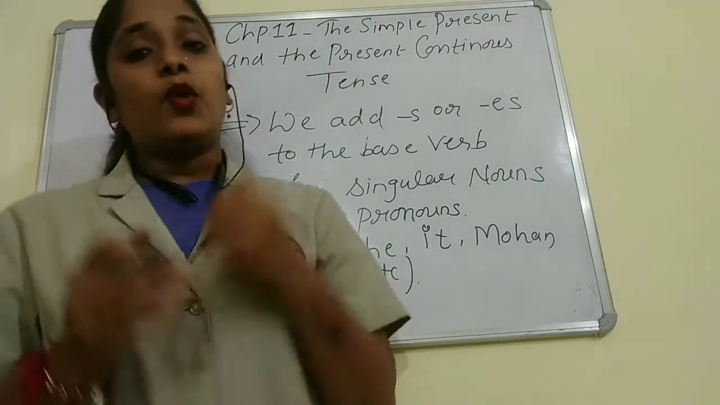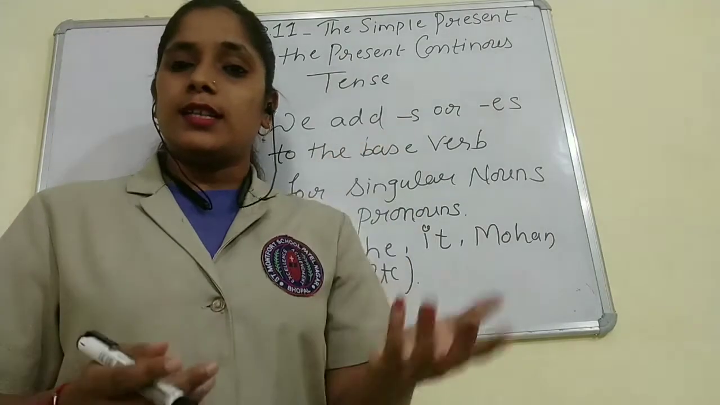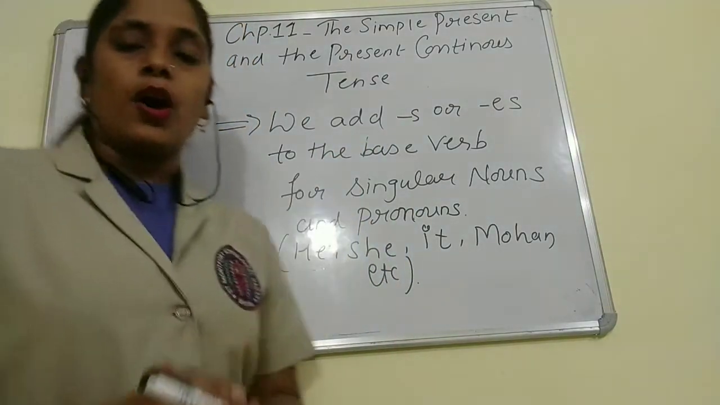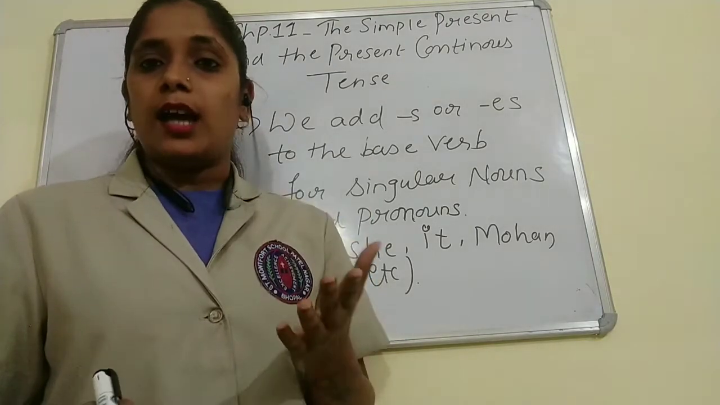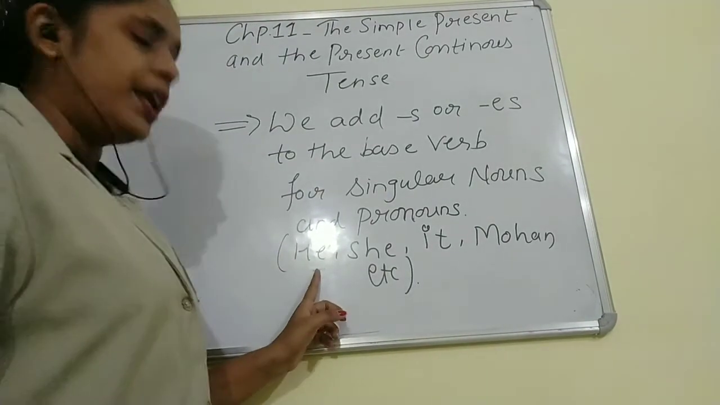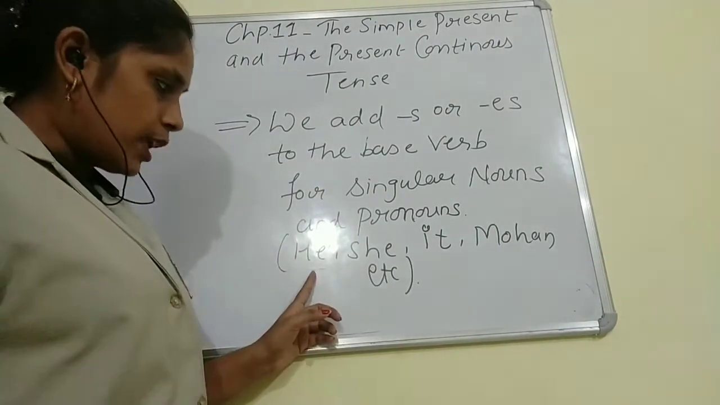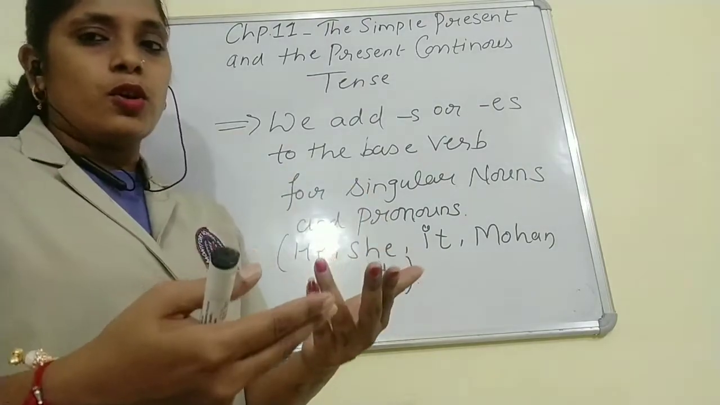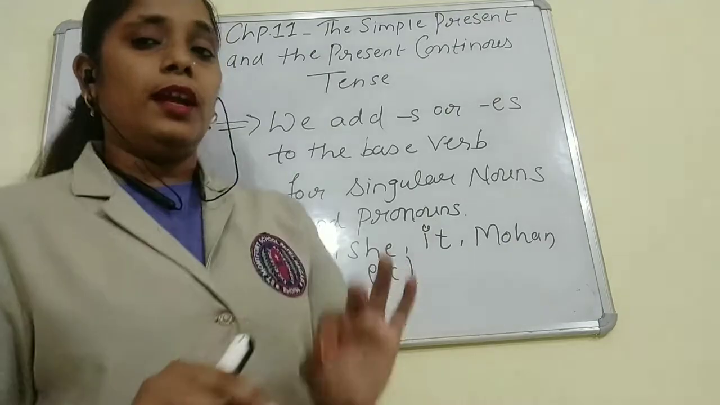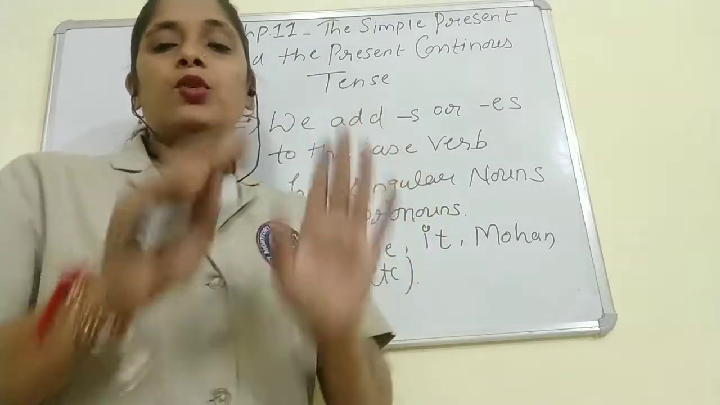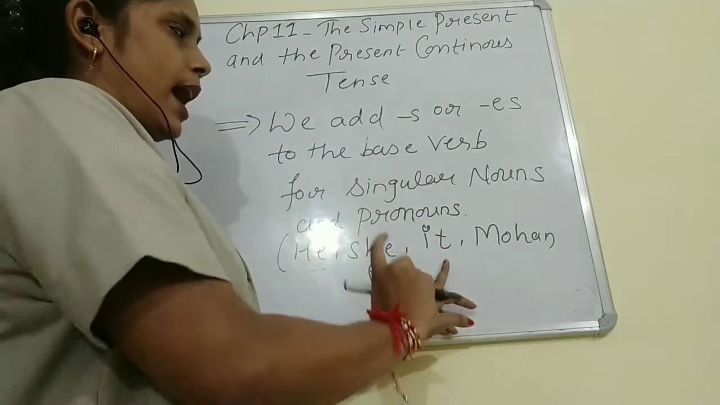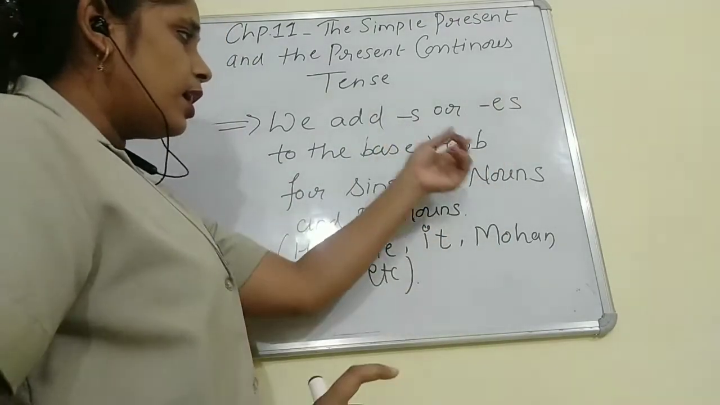Now children, tell me, what are the singular subjects or singular nouns? Here we have he. He is singular, as we have already learnt about singular noun and plural noun. She is also a singular noun. Now here we have it. We use it for non-living things. So with it also we will add s or es to the verb.